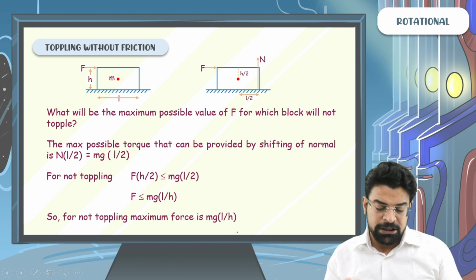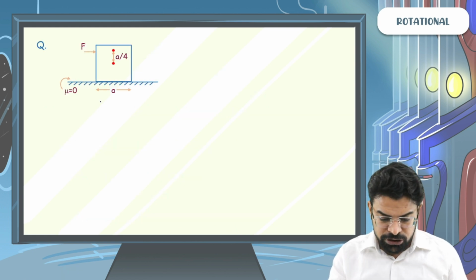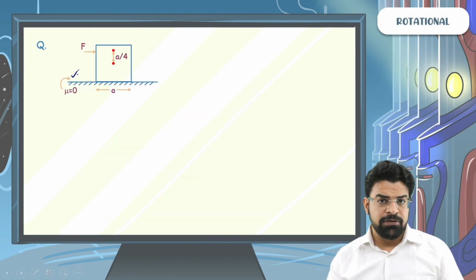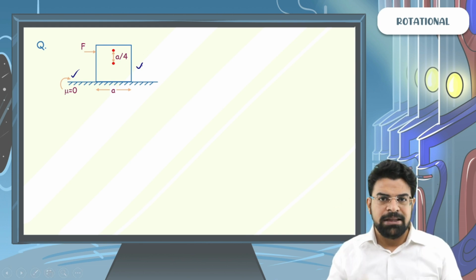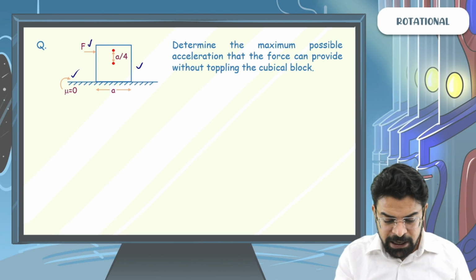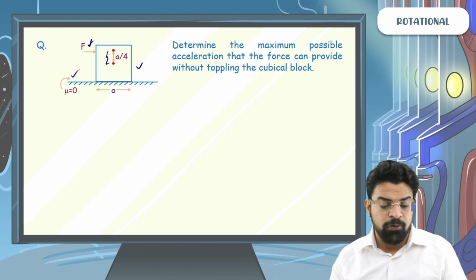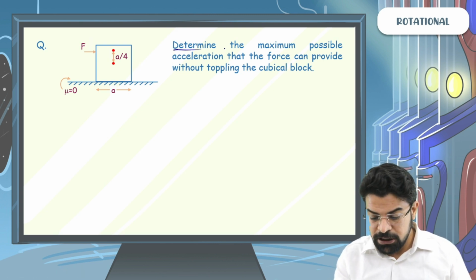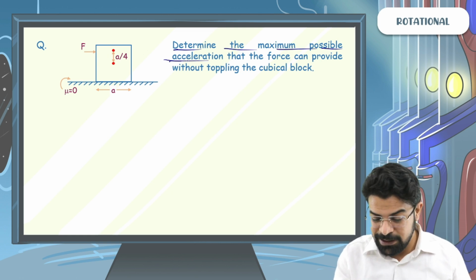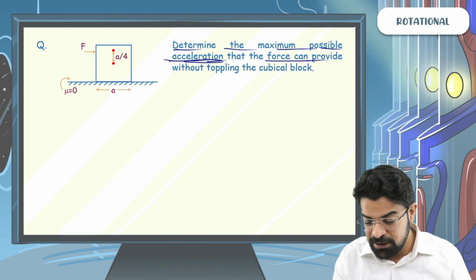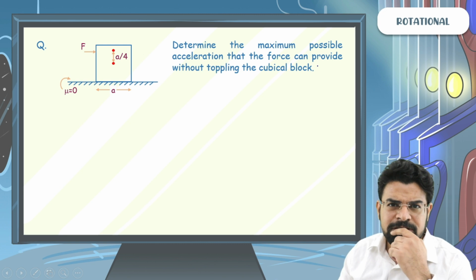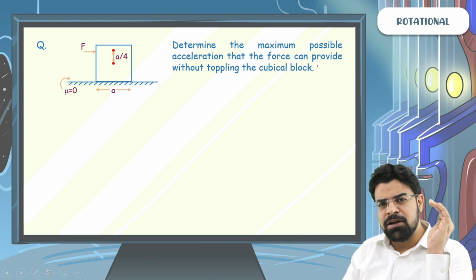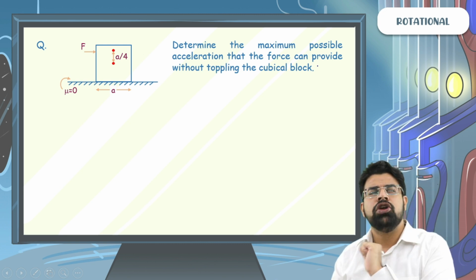Let's see more examples. A question here: there is a frictionless surface, mu is 0, and we have a cubical block of side length a. We are applying an external force at a height a by 4 above the center of mass. The question is, determine the maximum possible acceleration, not force, that the force can provide without toppling the cubical block. So our mission is to find the maximum possible acceleration that the force can provide without toppling the cubical block.